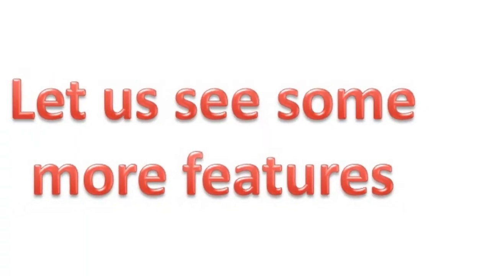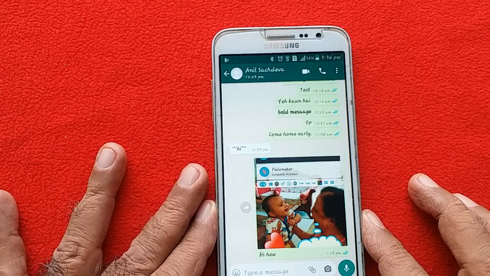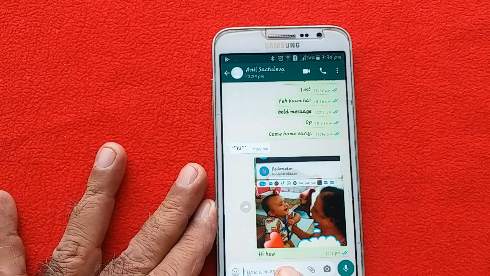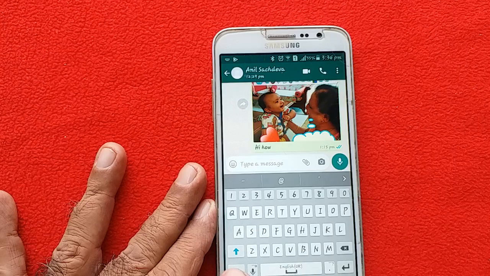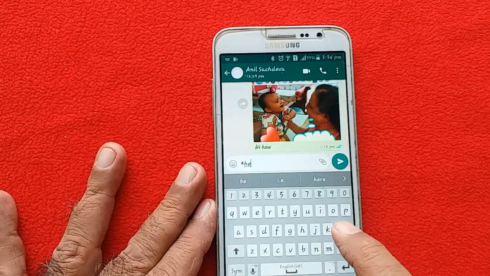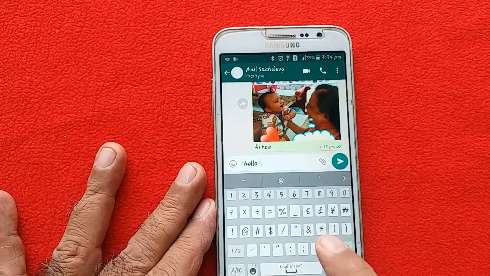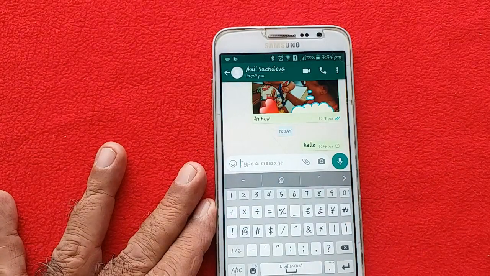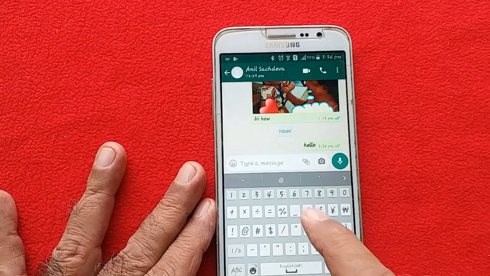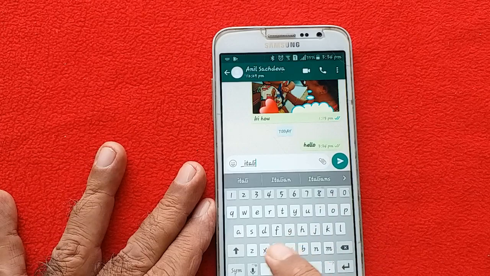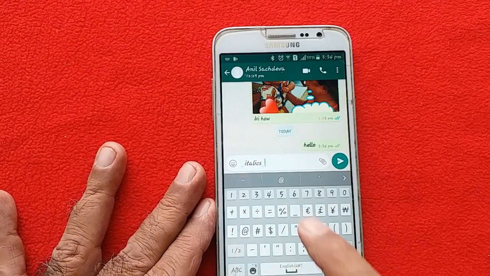Let us see more advanced and interesting features now. You can give a beautiful color to your messages. Suppose you want to send a message in bold. Before you type, press star. Then type hello, again star. This becomes bold. Now you can send it. You can make it in italics also. For that, you'll have to press underscore, text, underscore. Now it becomes italics.